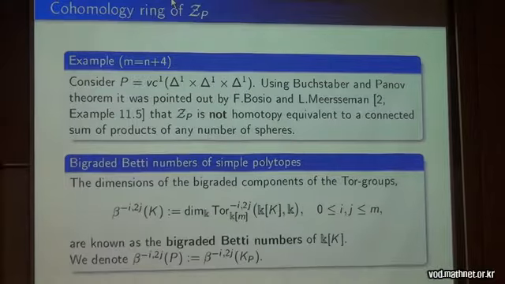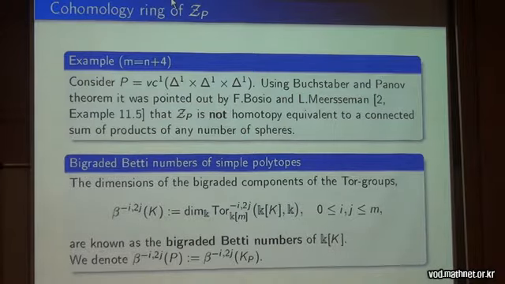So the last part of my talk is about bigraded Betti numbers of simple polytopes and moment-angle manifolds. So these are the following nice numbers. This is a table of them for all simple polytopes P. They are dimensions of the components of the Tor algebra. And they are combinatorial invariants, of course, from this definition.